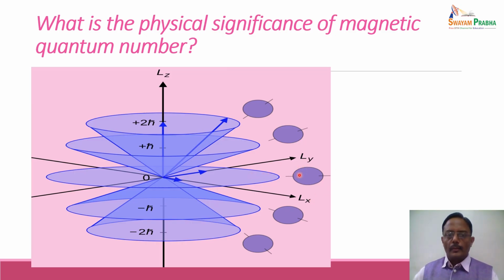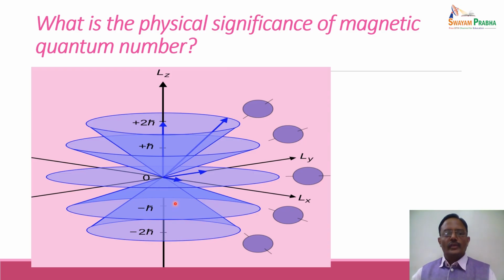The electron can remain over here, it can align in the direction of the magnetic field at a particular angle, having this value of orbital angular momentum equal to h cross or h upon 2 pi, or second possibility, it can oppose the applied magnetic field with minus h cross.